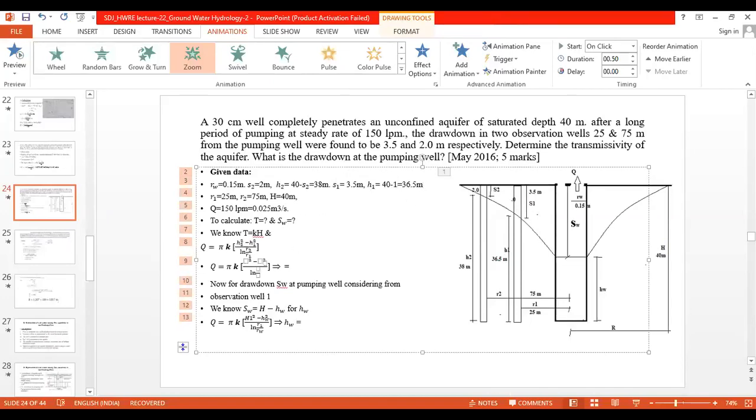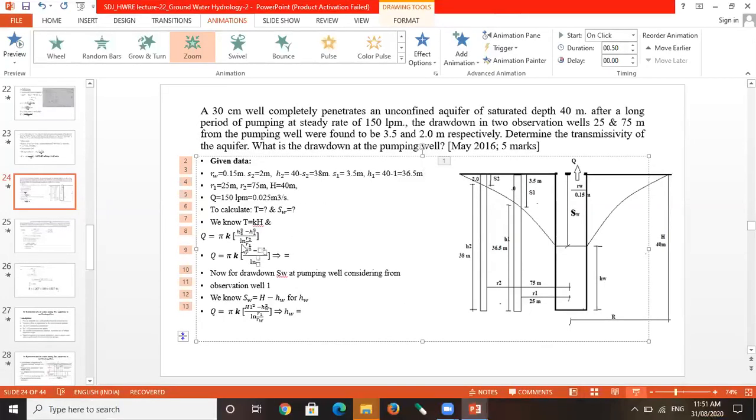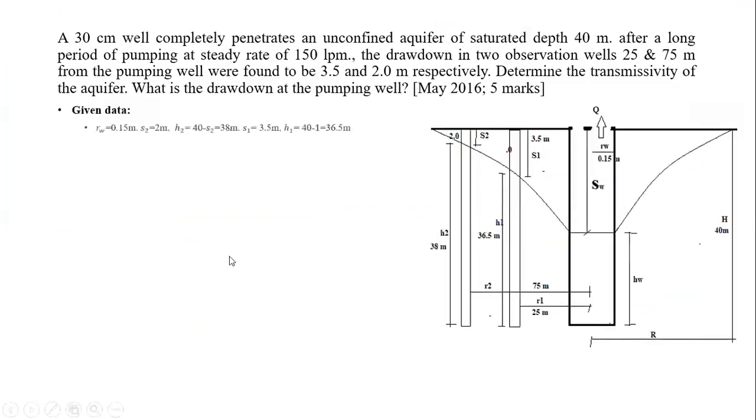Okay, then they had given us the R1 distance, that is 25 meters, and then they had given us the R2 as 75 meters, H as 40 meters, Q is 150 liters per minute, so in meter cube per second it will be 0.0025. Just do the calculation to check that. 150 liters per minute to meter cube per minute requires dividing by 1000.